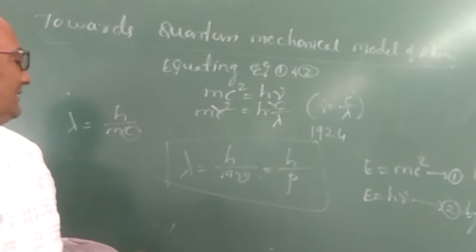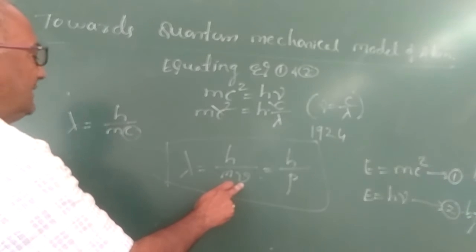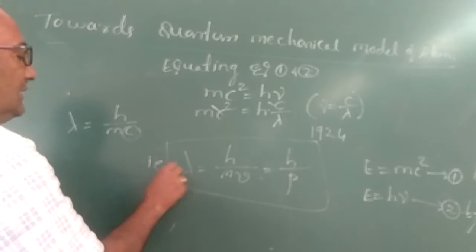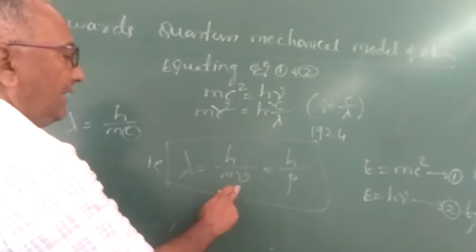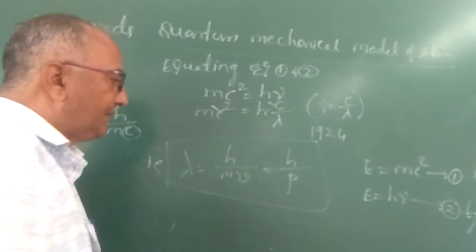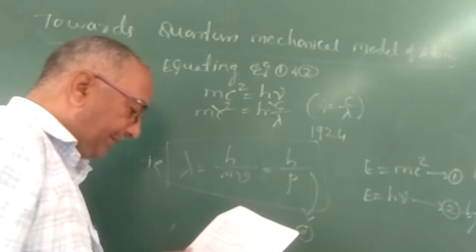Here c is velocity; if in place of c we take v, then lambda is equal to h by p. This is assigned equation number 3.